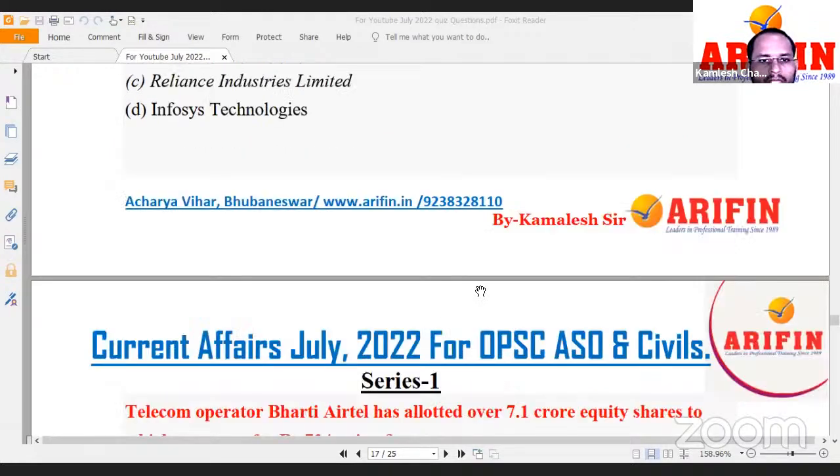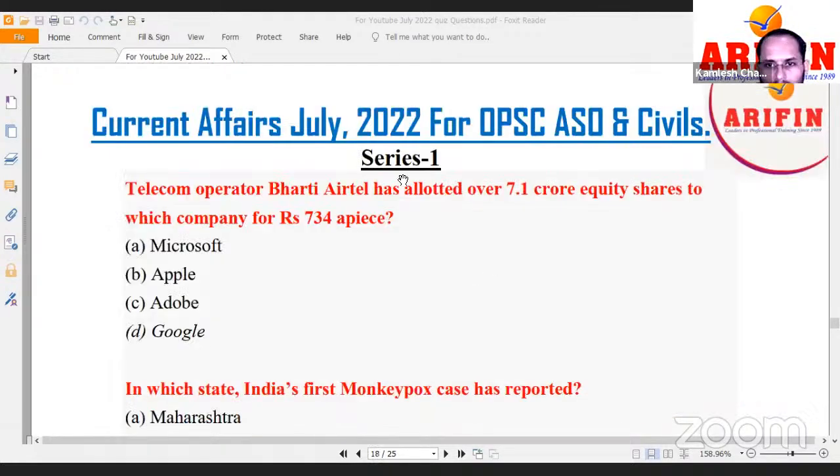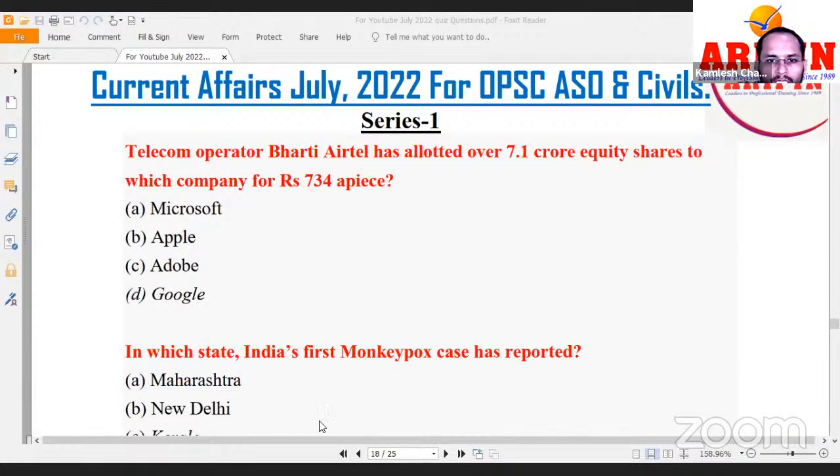Next you see, telecom operator Bharti Airtel allotted 7.1 crore equity shares to which of the company for 734 rupees per piece. It is to Google, correct.